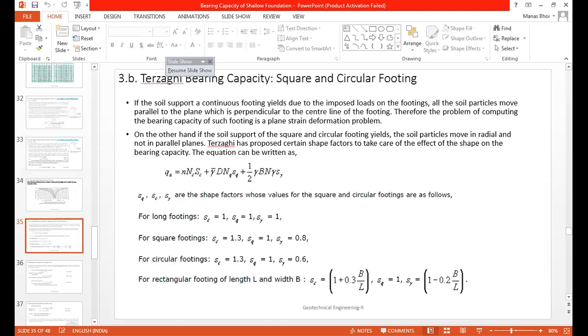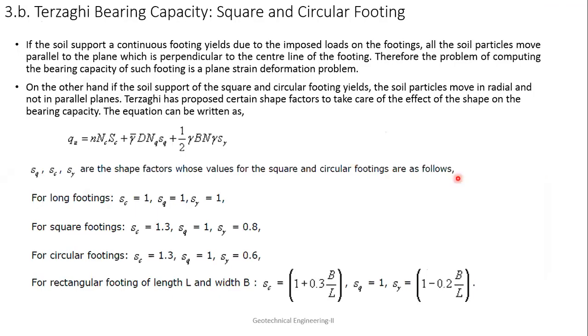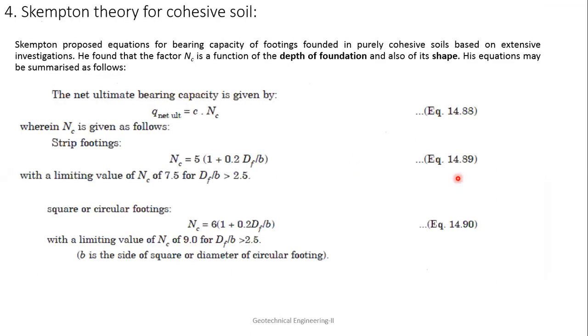Okay. Next is Skempton's theory for cohesive soil. Skempton proposed an equation for the bearing capacity of footings founded in purely cohesive soil, based on extensive investigation. He found that the Nc value is a function of the depth of the foundation, and also of its shape.